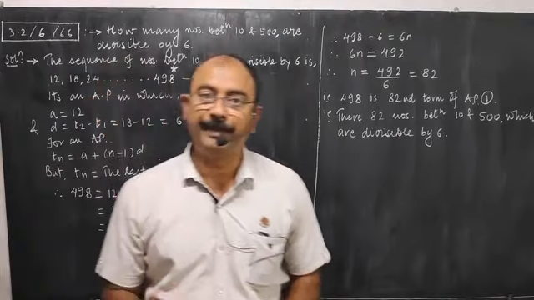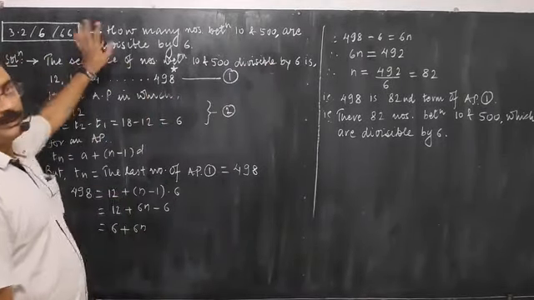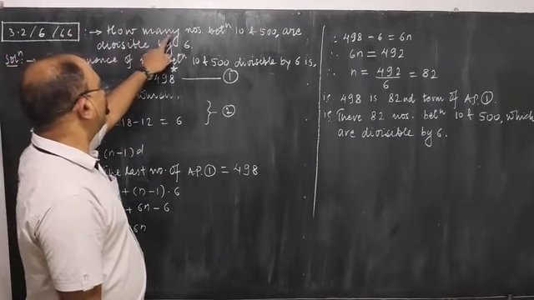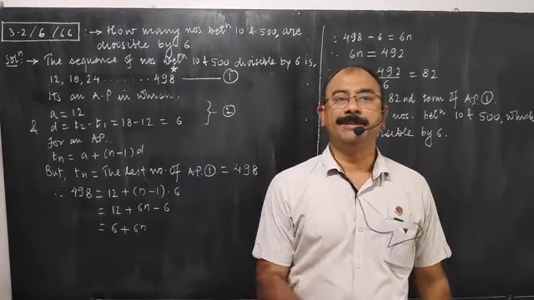Another example of the previous type. What was the type of question? This is also a similar question. So I am reading this: How many numbers between 10 and 500 are divisible by 6?